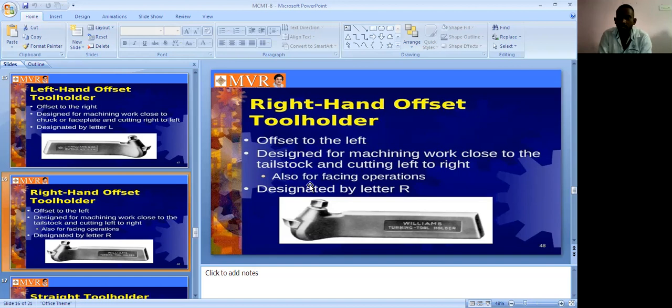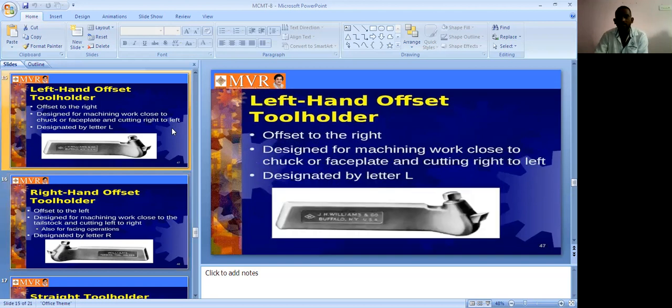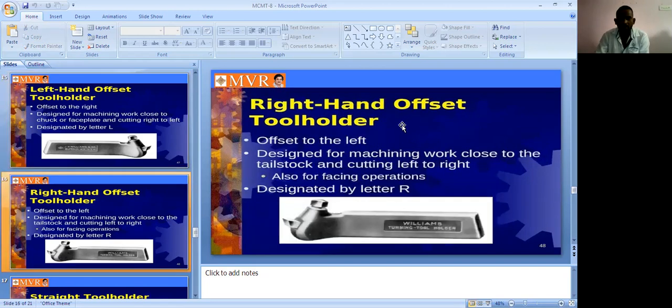We have the headstock and the tailstock, and this one is near the tailstock. So the cutting goes from left to right. With the left hand offset tool holder, the cutting is right to left. With the right hand offset tool holder, the cutting is left to right.